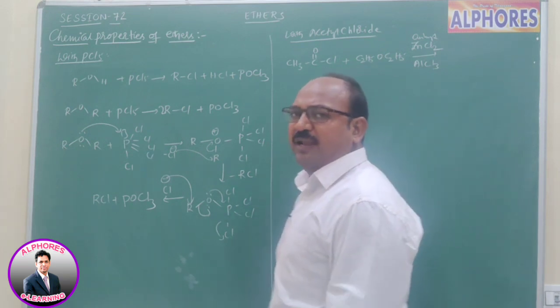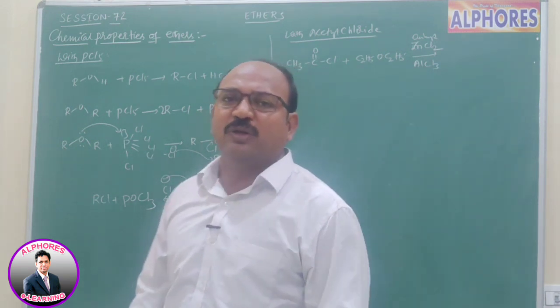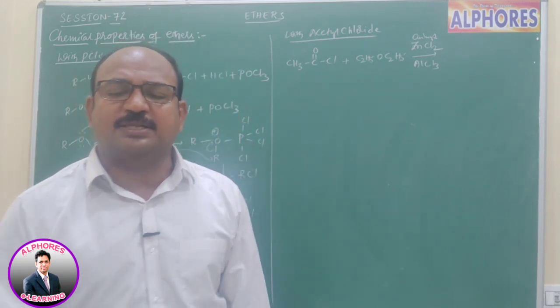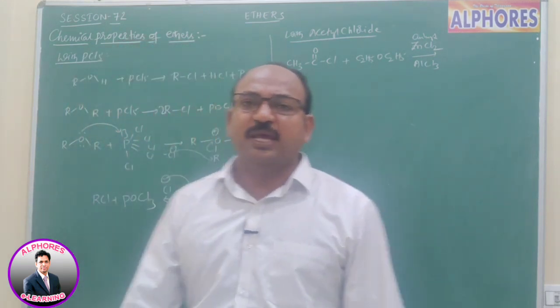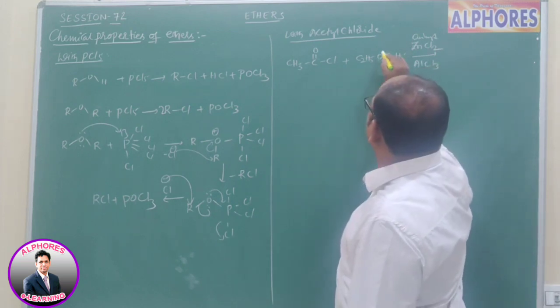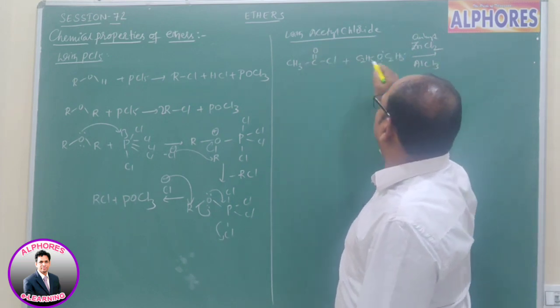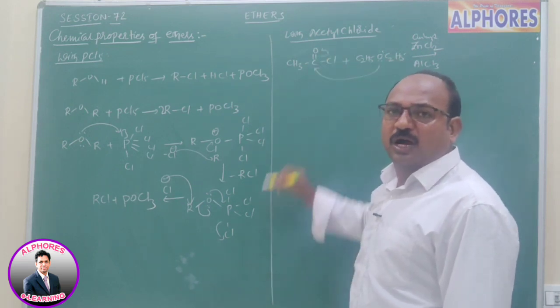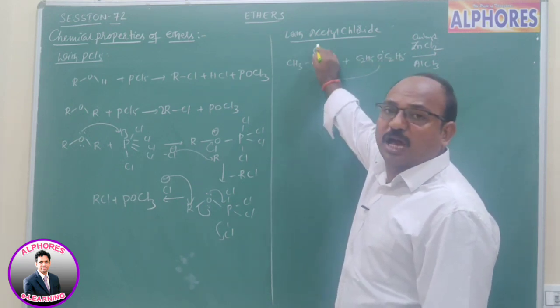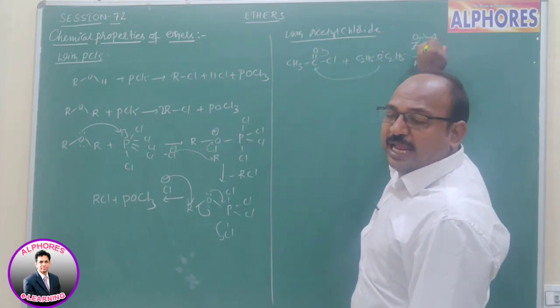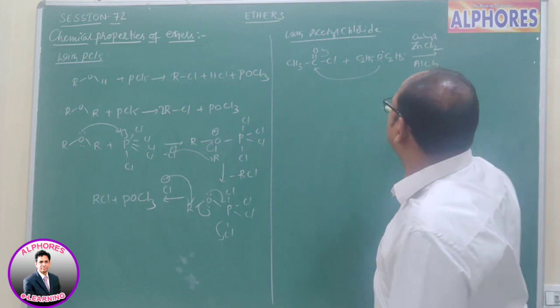As we know very well, anhydrous ZnCl2 or anhydrous AlCl3 are Lewis acids, electron pair acceptors. It facilitates this reaction more. See how this reaction proceeds. Here we have acetyl chloride, and this oxygen donates an electron pair to the carbonyl carbon, and this negative charge is balanced by anhydrous ZnCl2 or AlCl3.